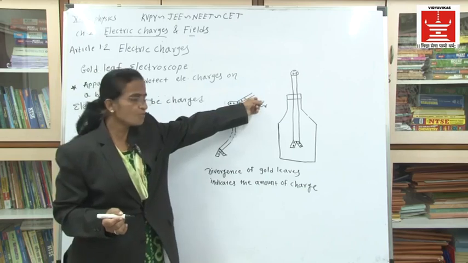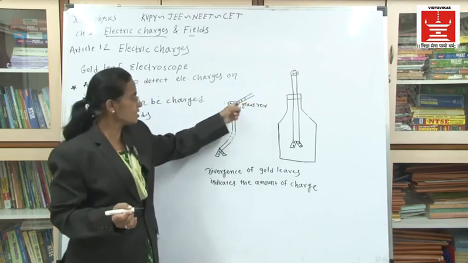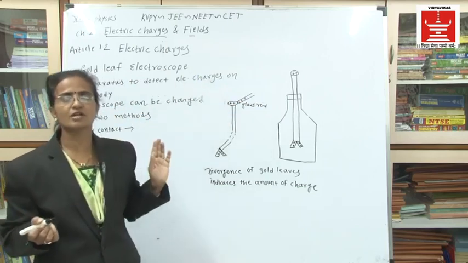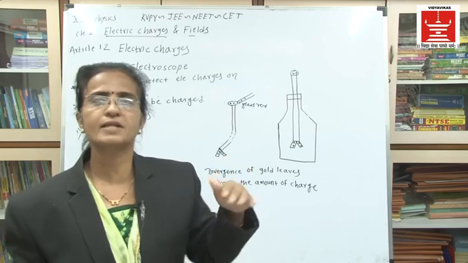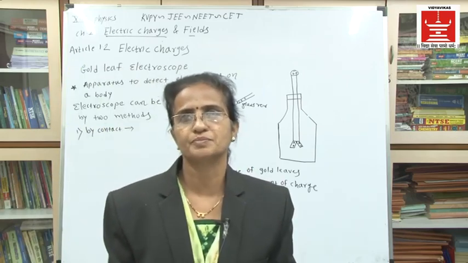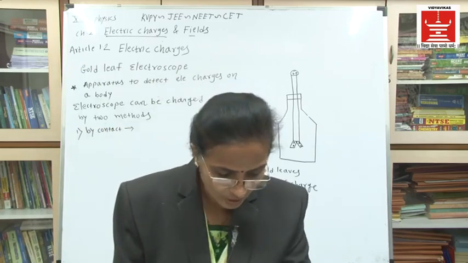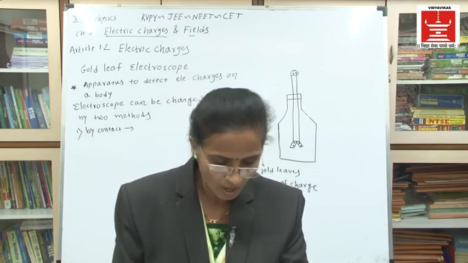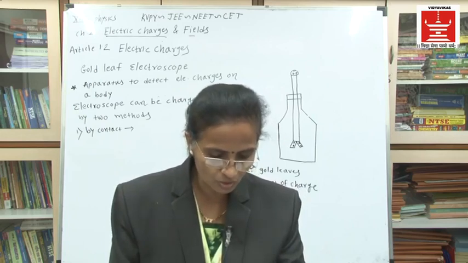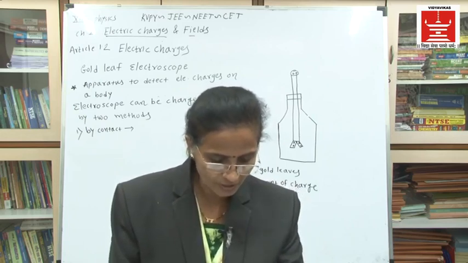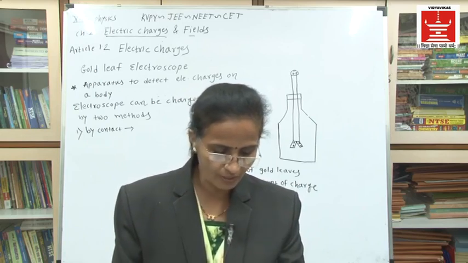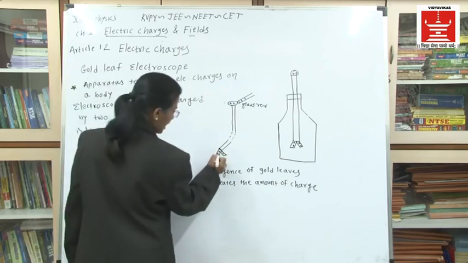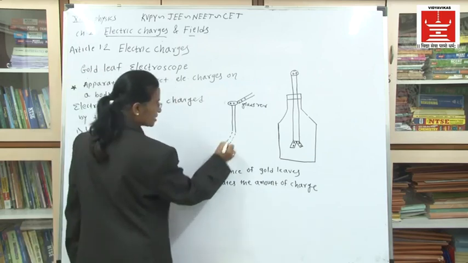The glass rod which has a positive charge on it is in contact with this metal knob, and then it will transfer the charges to the metal rod and then to the gold leaves. That means this method is by contact. A charged rod is brought in contact with the metal knob and charge is transferred to the electroscope. And this method gives the gold leaf electroscope the same charge as that of the conductor.